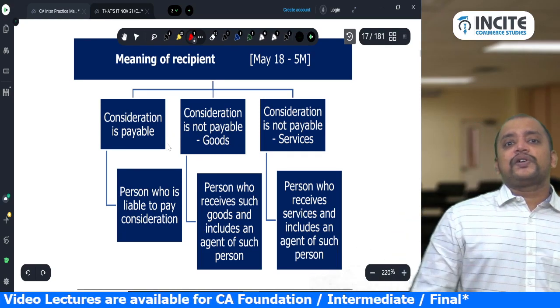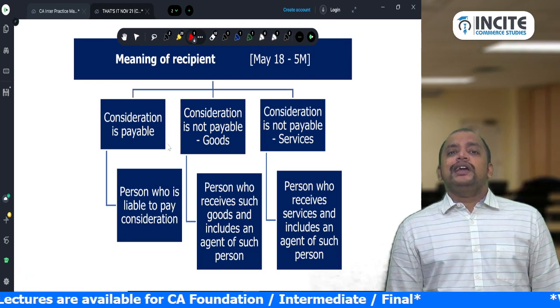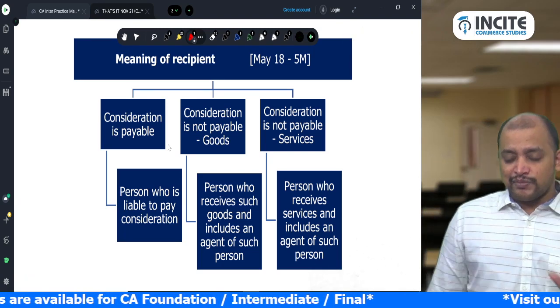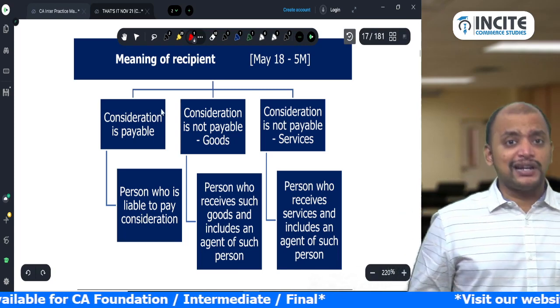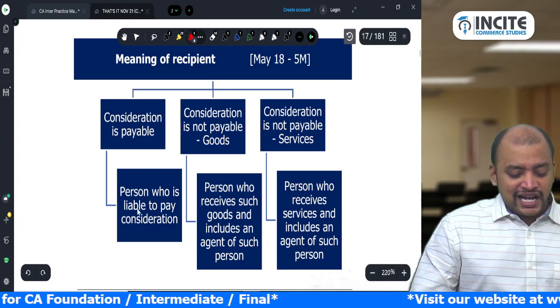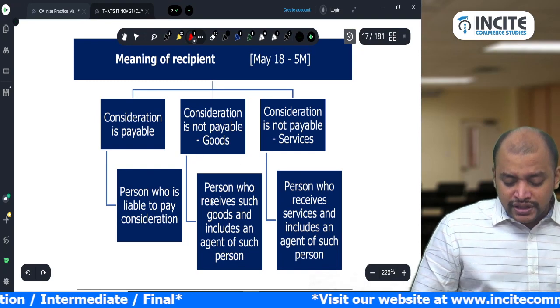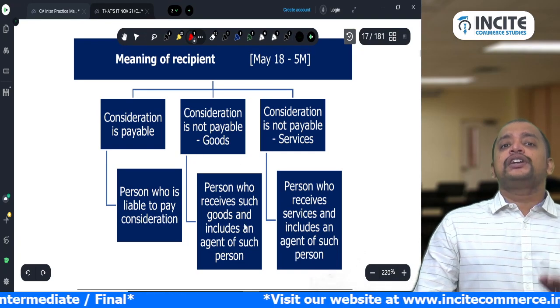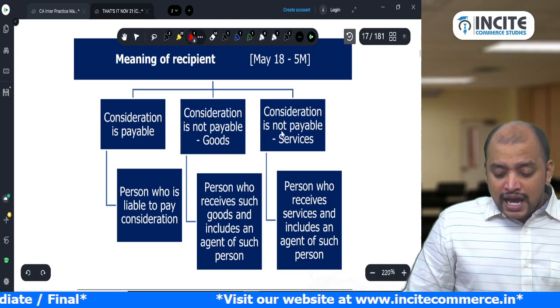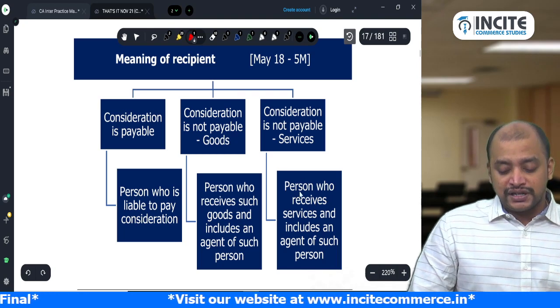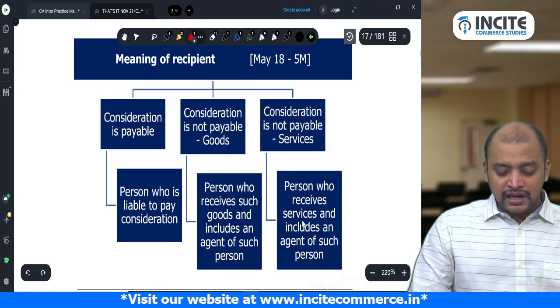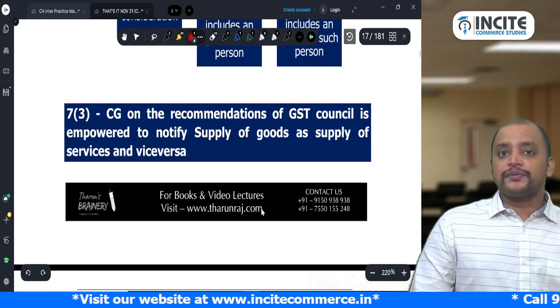The last question, question number 4, will be a theoretical question, so it can be tested there. If consideration is payable, the person liable to pay consideration; if consideration is not payable and it is goods, the person who receives such goods and includes the agent of such person; and if consideration is not payable for services, the person who receives services and includes the agent of such person.